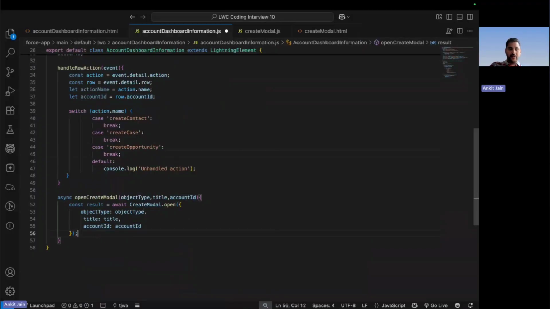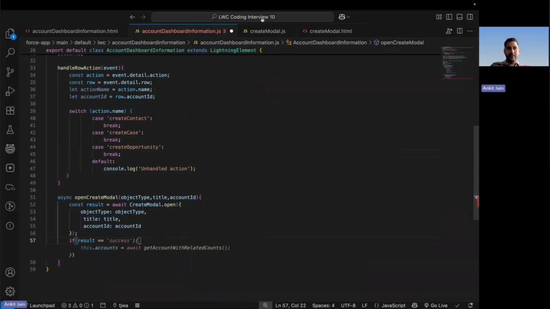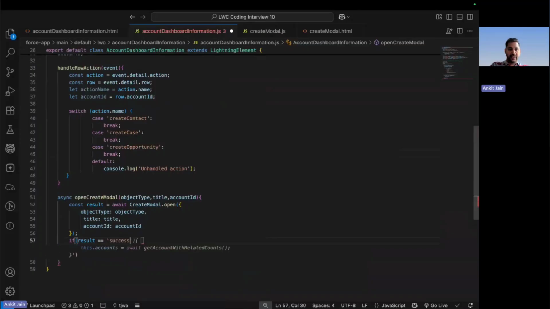Now, once we have executed the method and the modal has been closed, there can be either a success operation or an error. So how can you check? Whenever I am closing the modal, I am passing a result value. So here I will check if the result is success.